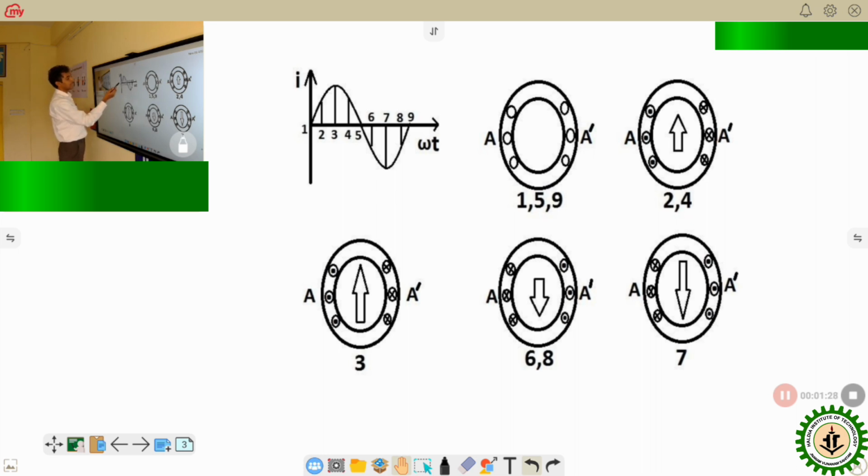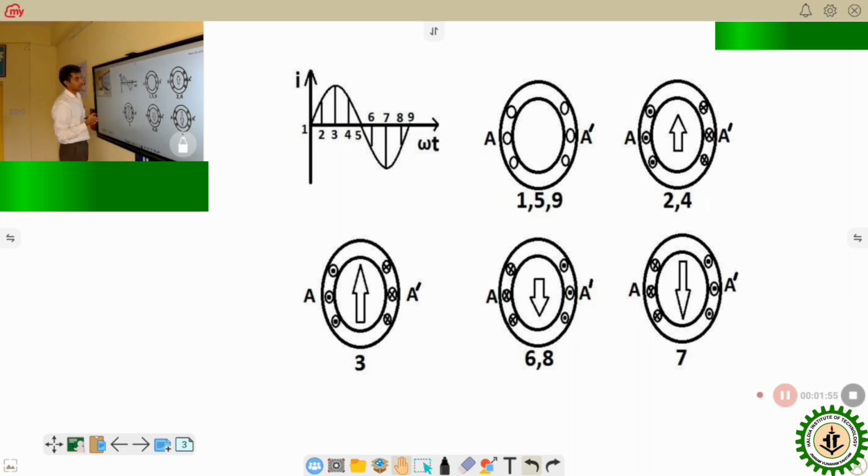At instant 1 the current is 0, at instant 2 the current is positive but not maximum, some intermediate positive. At instant 3 the current is maximum positive, at instant 4 it is again intermediate positive. Instant 5 the current is again 0, at 6 the current becomes intermediate negative.